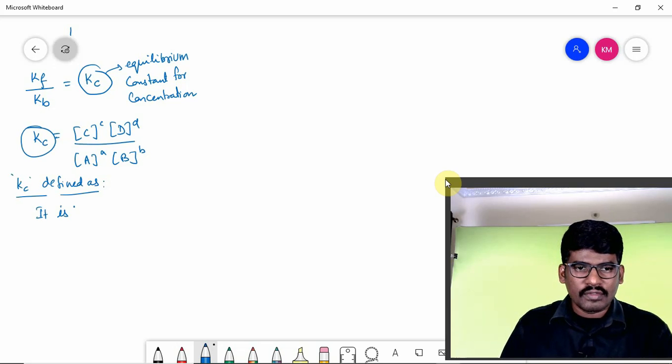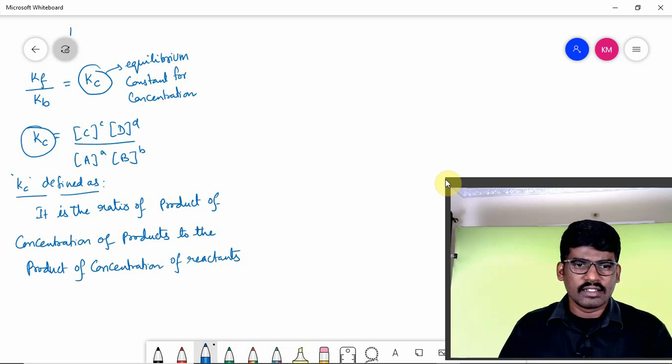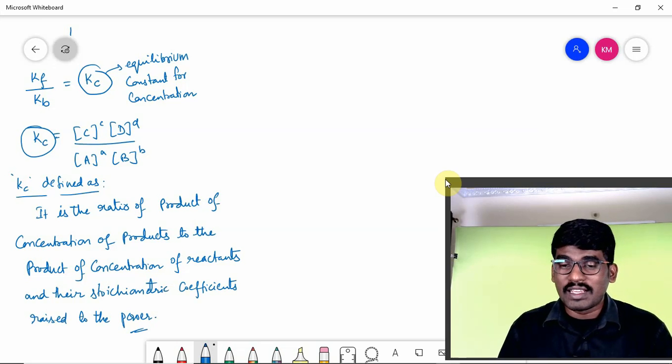It is the ratio of the product of concentrations of products to the product of concentrations of reactants, with their stoichiometric coefficients, for both products and reactants, raised to the power.